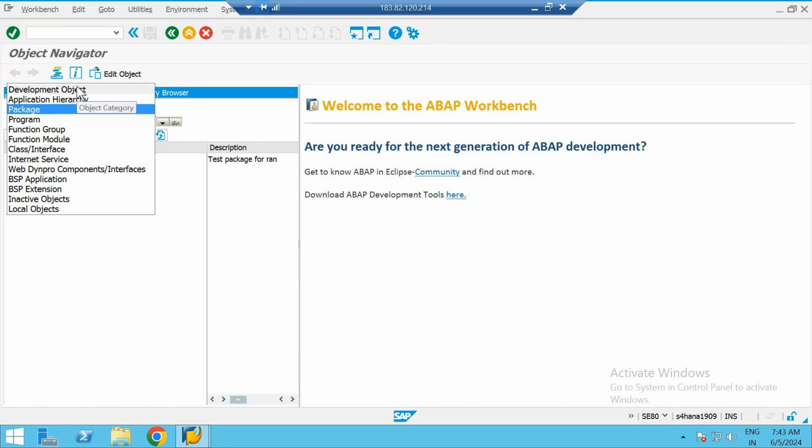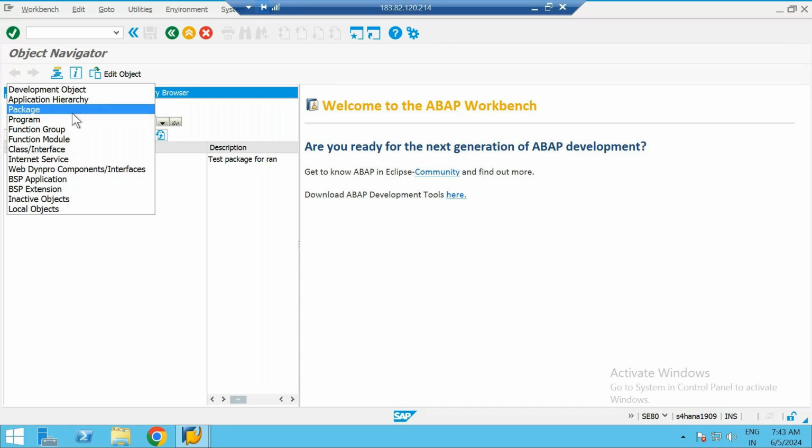Again, it could be anything, any of these. It's called development object, right? But to create these also, we have separate T codes. So you can either create it from here or use separate T codes that are there for all these objects, up to you, your wish. Okay, so anyhow, we will not discuss what these other objects are till class.